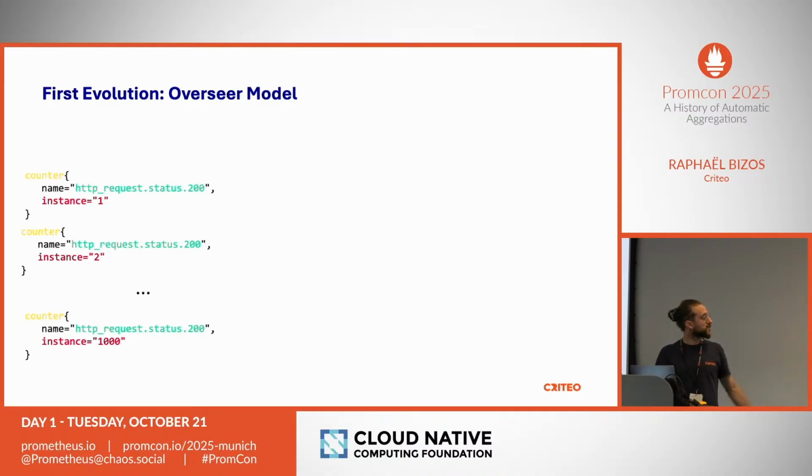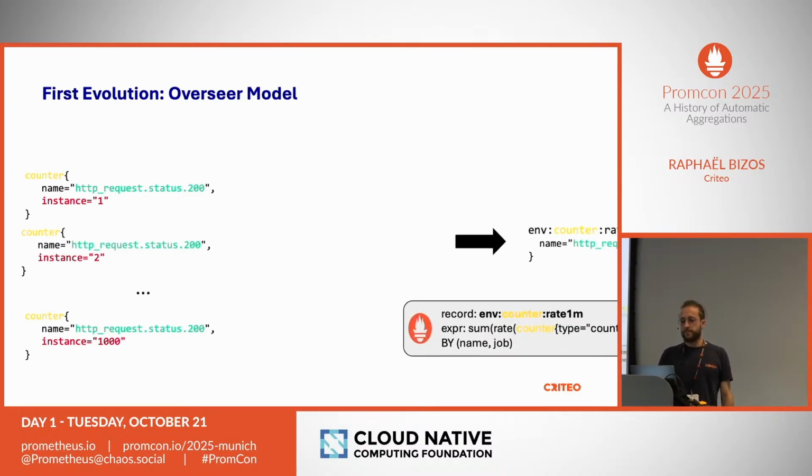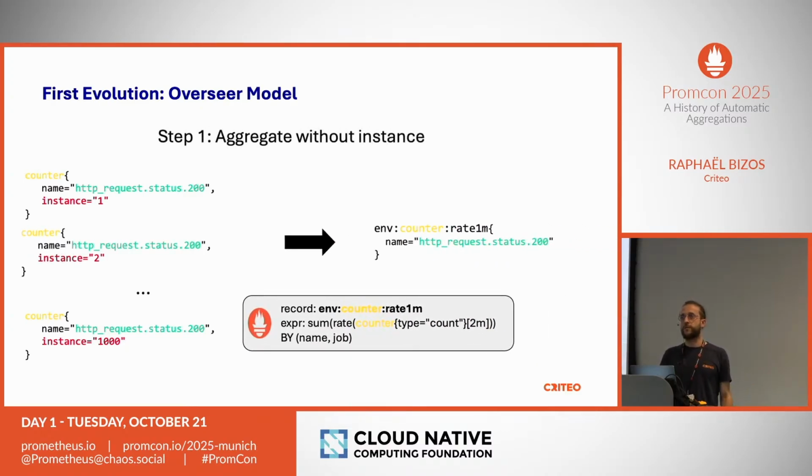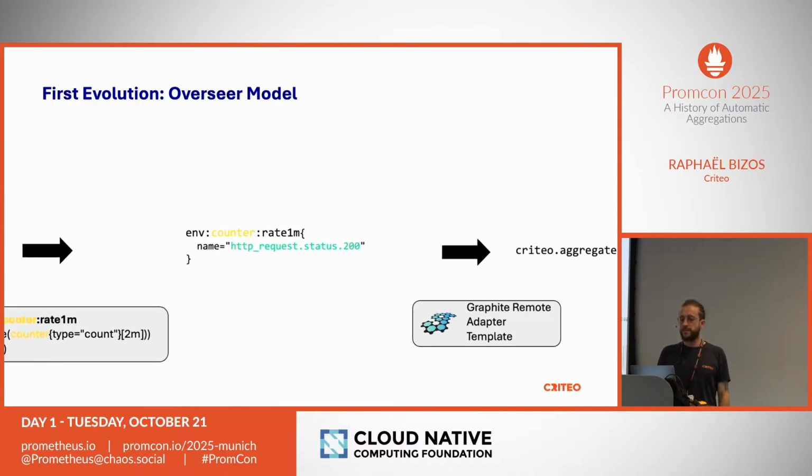So we have a set of metrics here with, again, 1,000 instances, which is a counter exposing an HTTP request total amount. Then the first step is to aggregate it without the instance. So we get a single metric out of that. And then we store that to Graphite.